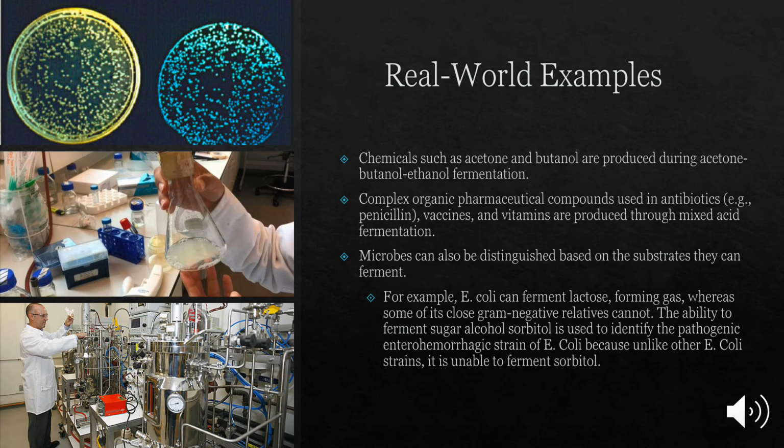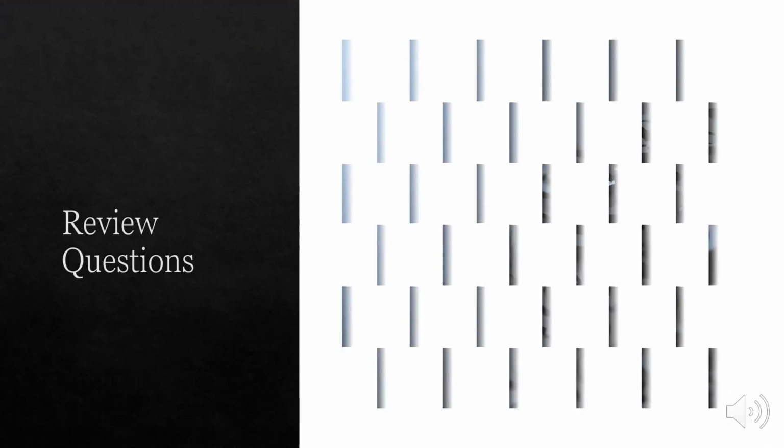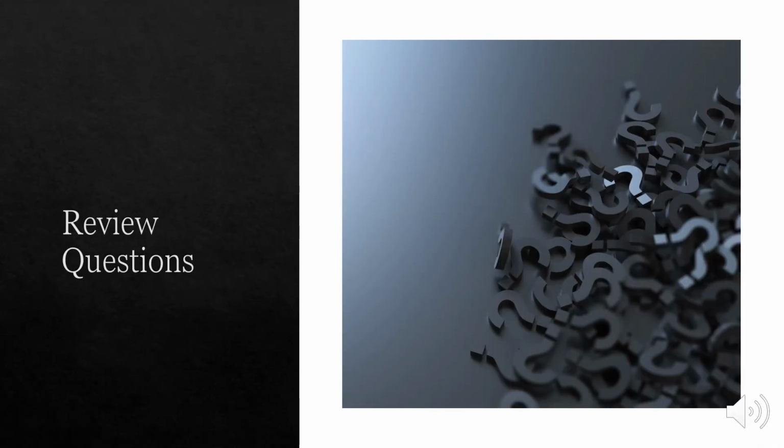Okay, so now let's look at some real-world examples of fermentation. Quite often in the lab we use acetone and butanol. Well, this is produced during an acetone-butanol-ethanol fermentation process. When it comes to pharmaceutical compounds, such as antibiotics, vaccinations, and vitamins, these things are produced through a mixed acid fermentation. We can even distinguish between various types of bacteria and microbes based on their ability to ferment certain substances. So that basically sums up fermentation.